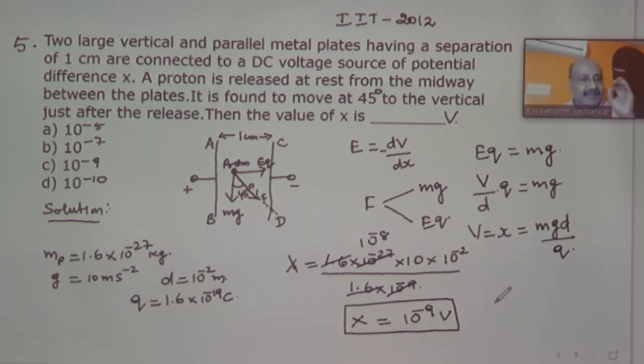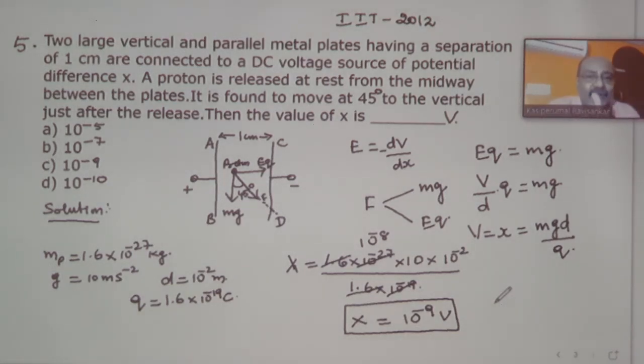Clear? Here I have to apply the condition that the resultant force acting on the proton is at 45 degrees to the vertical, which means the vertical force and the horizontal force are considered to be equal.